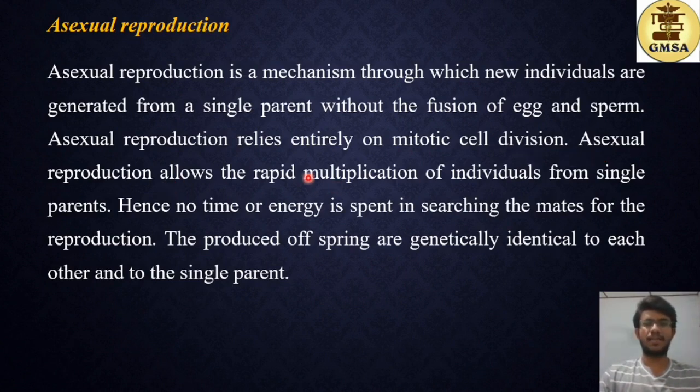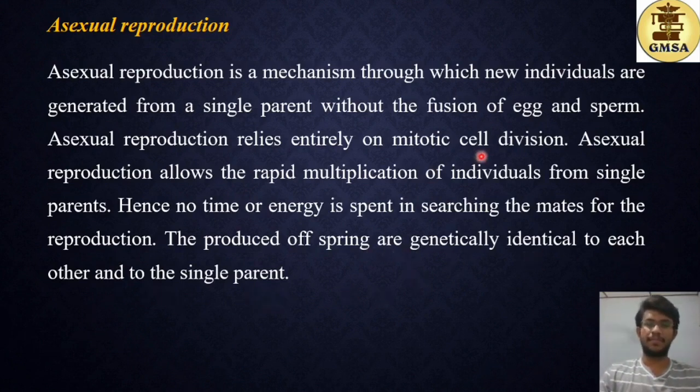Asexual reproduction allows the rapid multiplication of individuals from single parents. So this is an advantage, the rapid multiplication of individuals. It takes less time when compared to sexual reproduction. Hence, no time or energy is spent in searching for mates for reproduction, because only one organism, the one parent organism, is required. The produced offspring are genetically identical to each other and to the single parent.